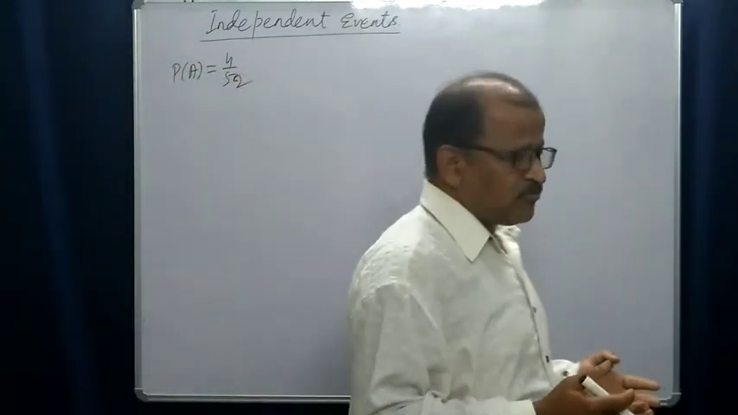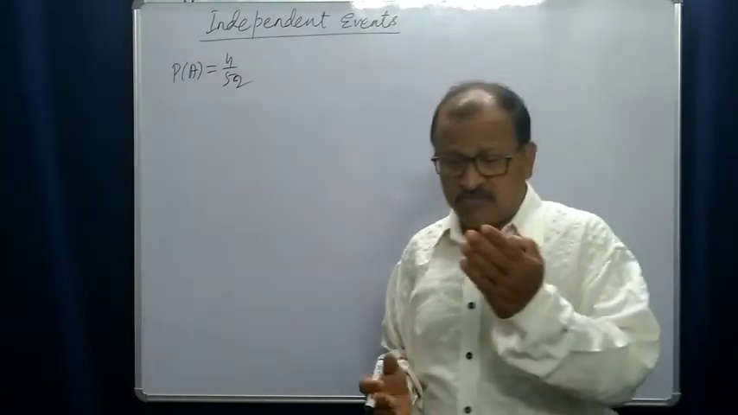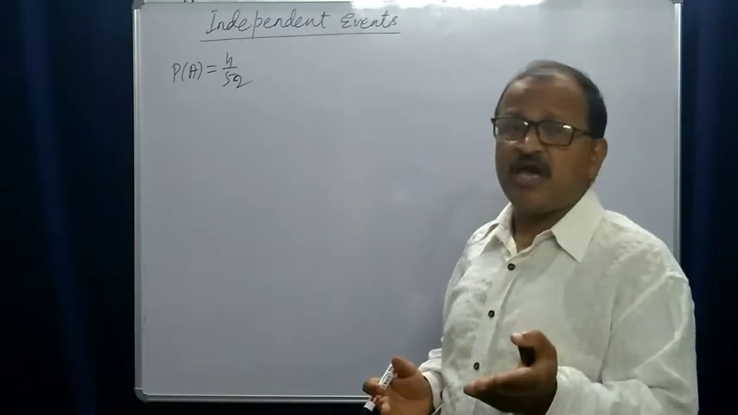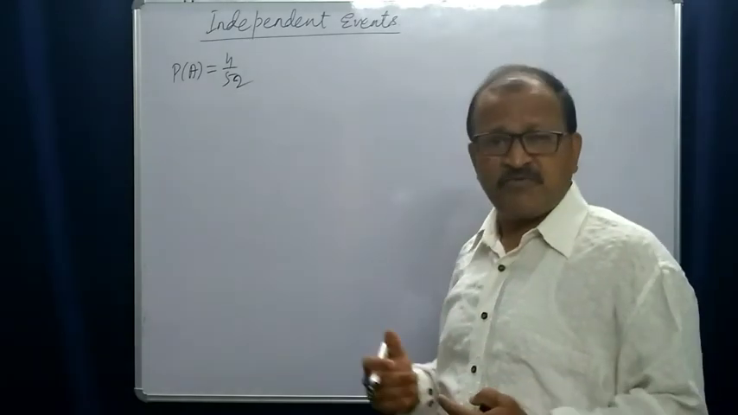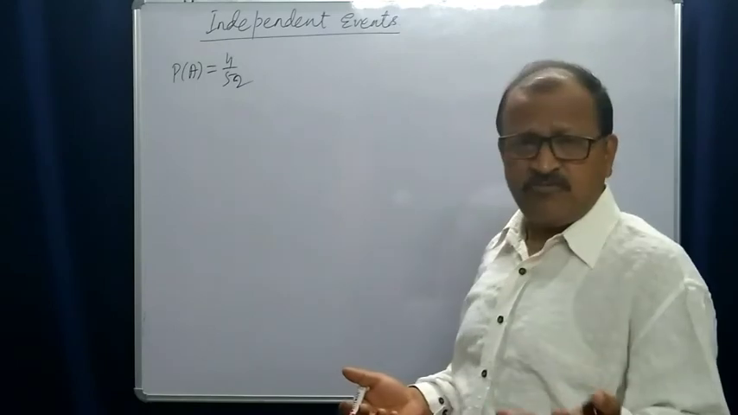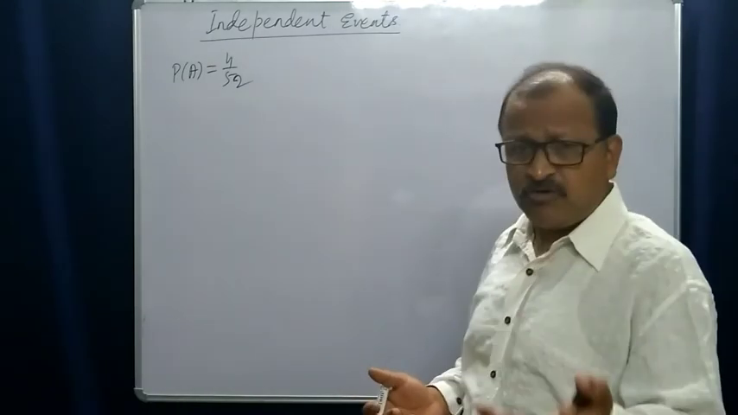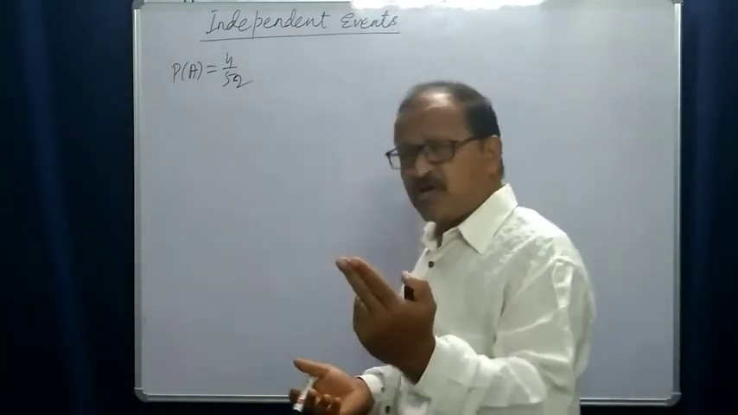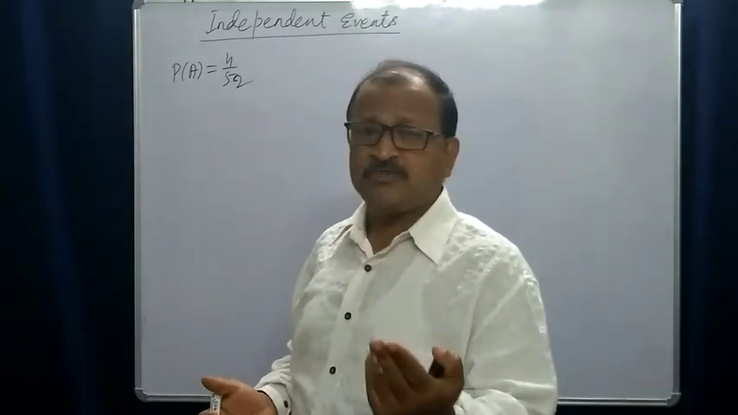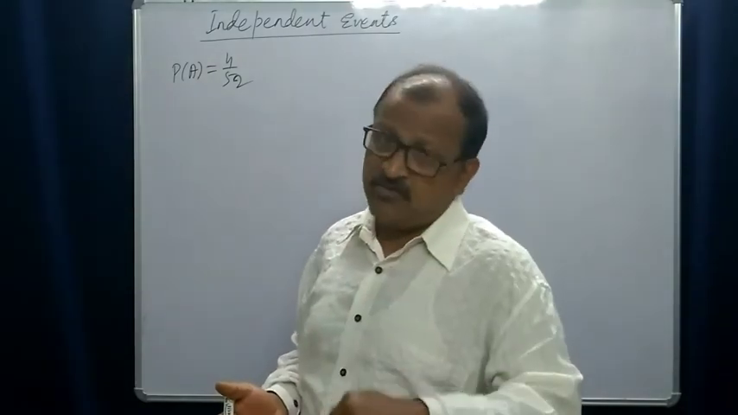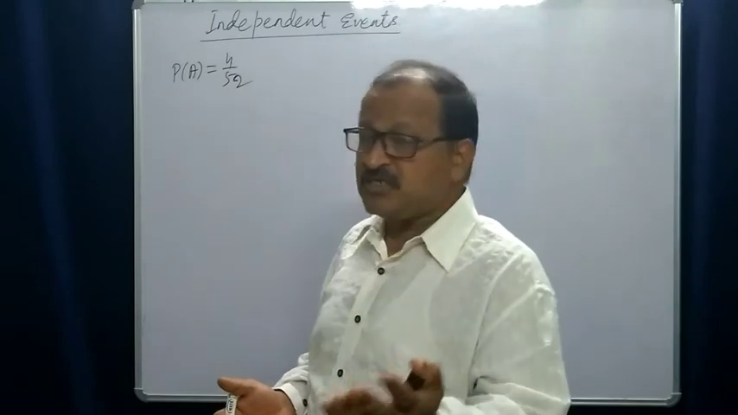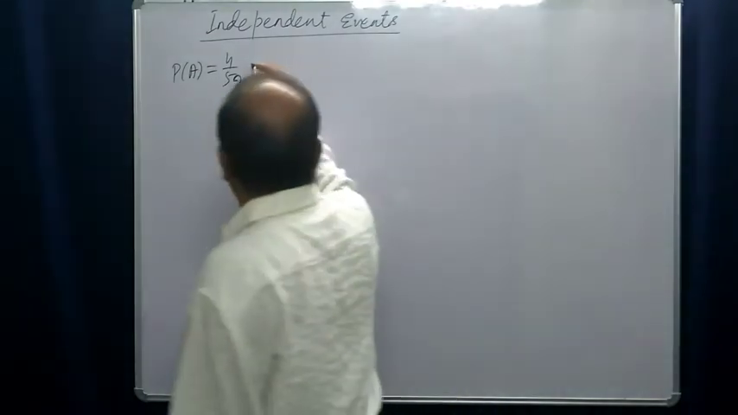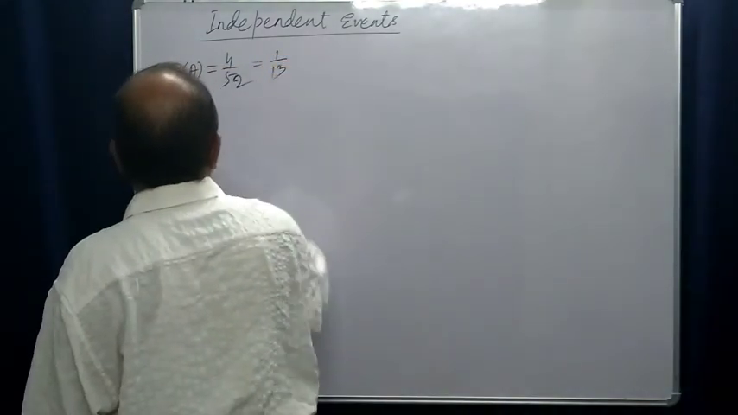So what is the number of outcomes favorable to us? There are 4 kings in the playing cards. Out of these 4, if we draw any one of them, it is favorable to us. So this can be done in 4 different ways. So there are 4 favorable outcomes, and the total number of outcomes is 52. So the probability of A is 4 by 52, that is 1 by 13.